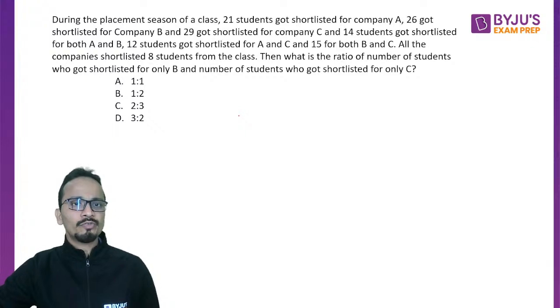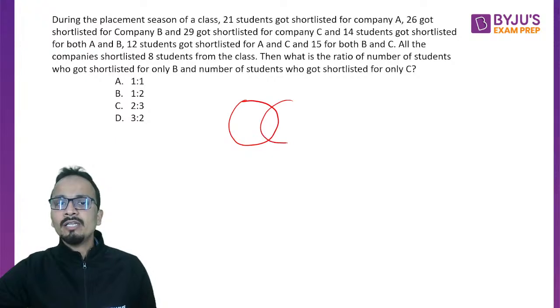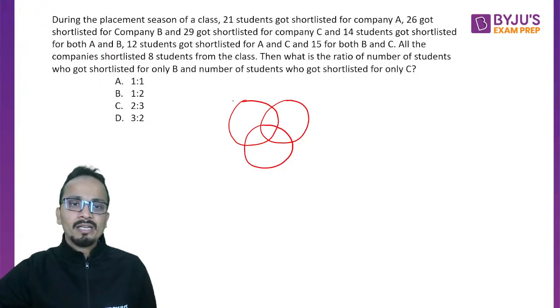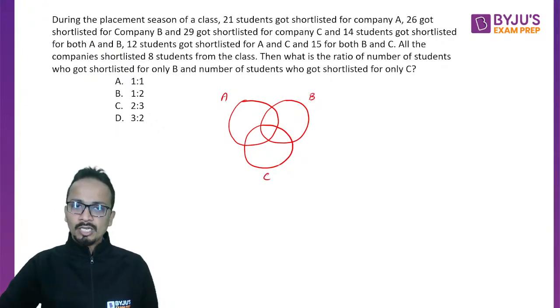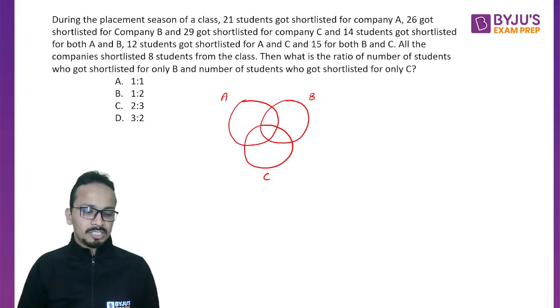So this is a question of a 3-set Venn diagram. We can see companies A, B and C. I'll quickly draw a Venn diagram, and I'll also tell you some points that you need to take care of while solving Venn diagram questions. If you notice some of the things that I am doing, you will never commit a mistake.